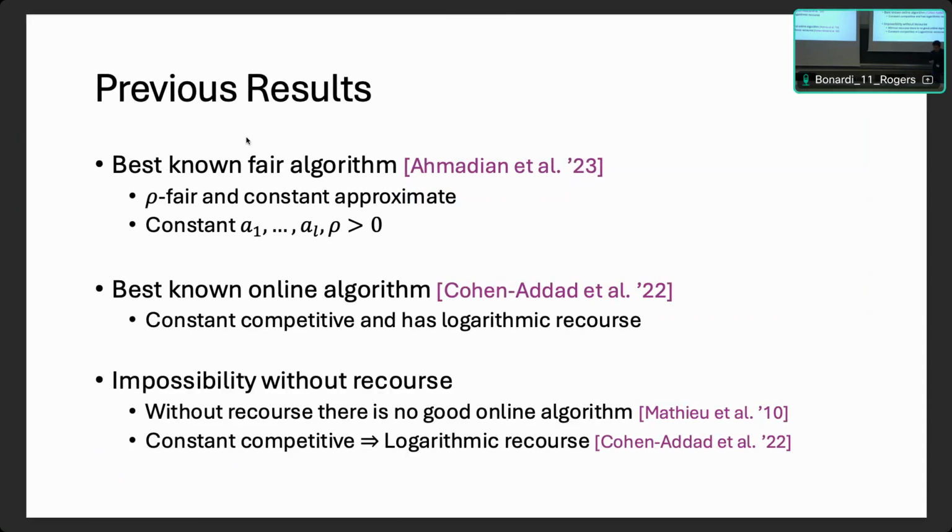In the online setting, the best algorithm we know is the constant competitive and logarithmic recourse algorithm of Cohen-Addad, which is asymptotically optimal due to two impossibility results. One is that we actually need recourse in order to have any meaningful ratio. The other is that if we aim to have constant competitive algorithms, then we actually need logarithmic recourse. We need to have log n changes in clusters.